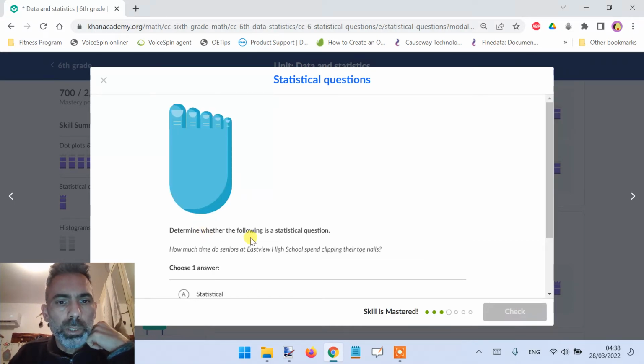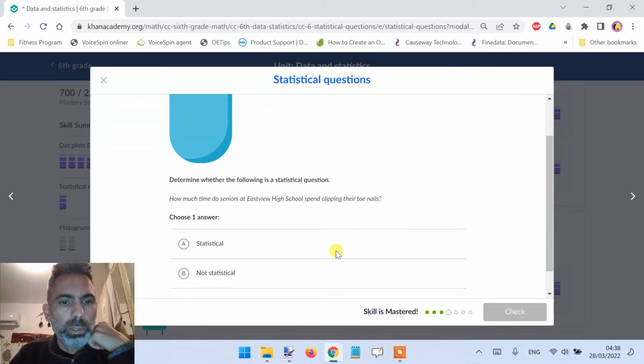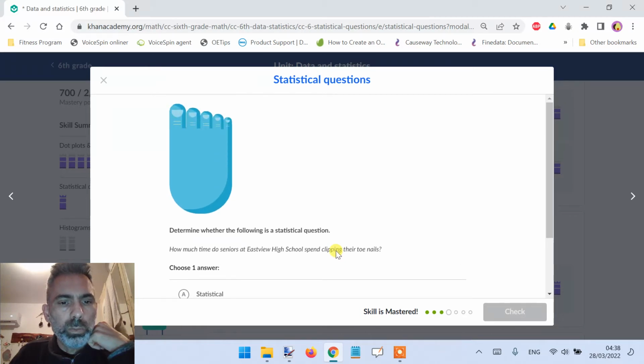Determine whether the following is a statistical question. How much time do seniors at Eastview High School spend clipping their toenails? Okay, so this one does require us to collect data from many students.